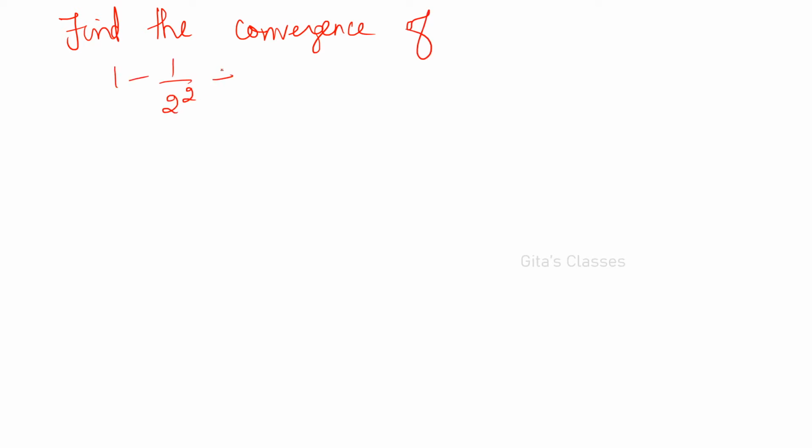Okay. Now let us see some problems. Find the convergence of 1 minus 1 by 2 squared plus 1 by 3 squared minus 1 by 4 squared plus etc. So what is sigma un?